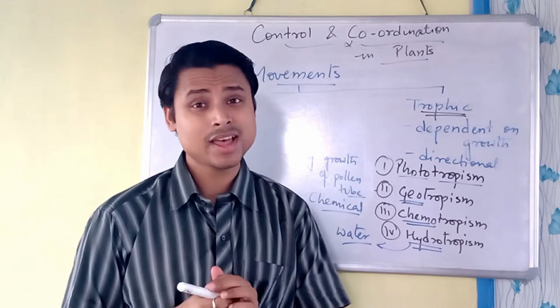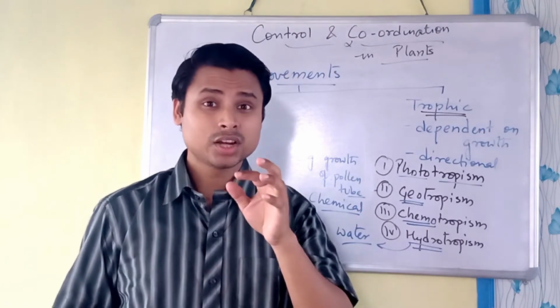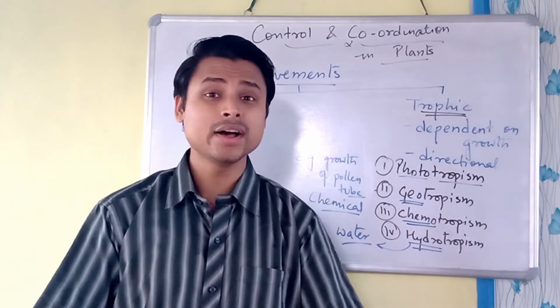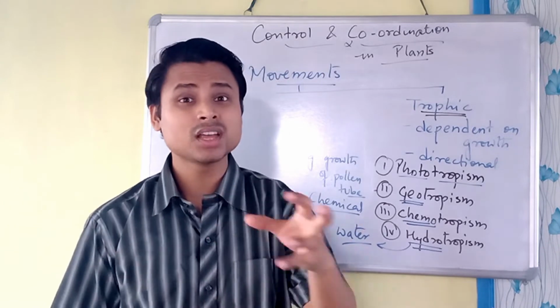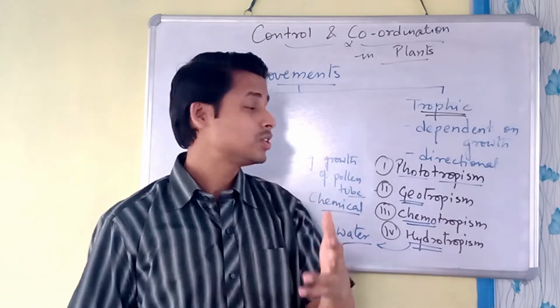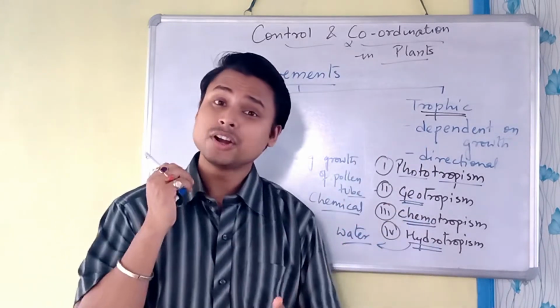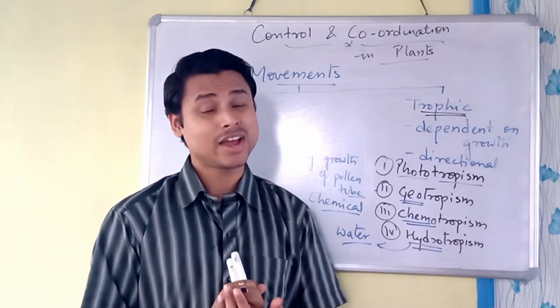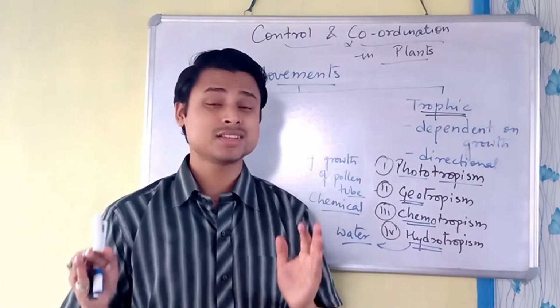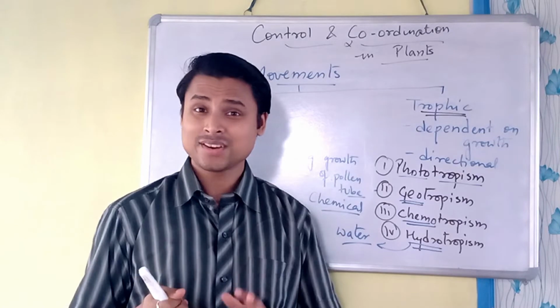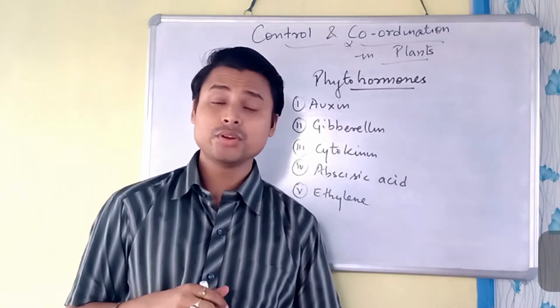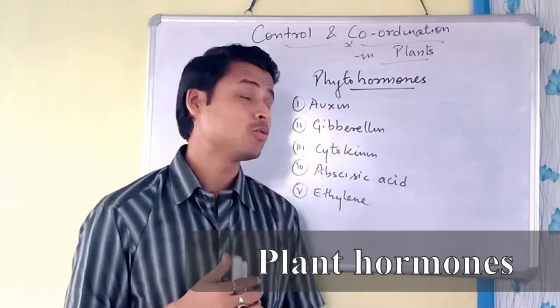Which one is that? The roots. The roots grow deeper into the soil, wherever they get the water, right? So these are the different types of tropic movements, which are directional, and in every case we have seen that directional movement also, right? Now we will see the phytohormones.